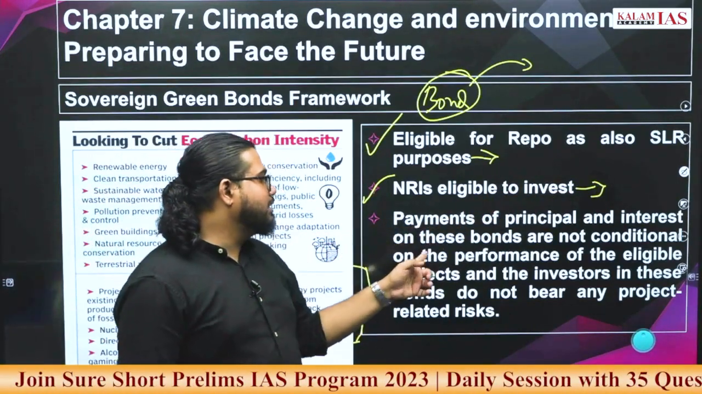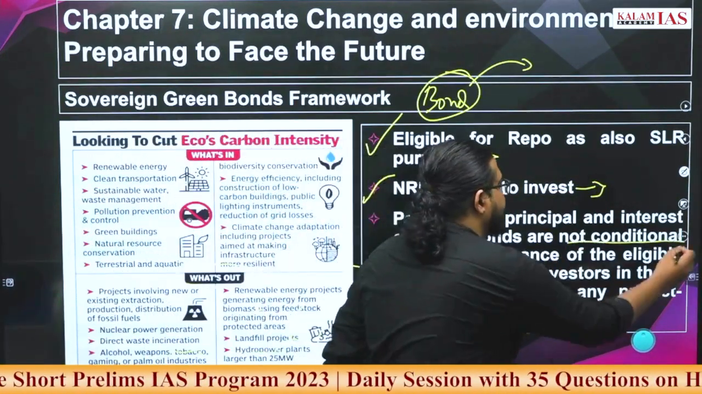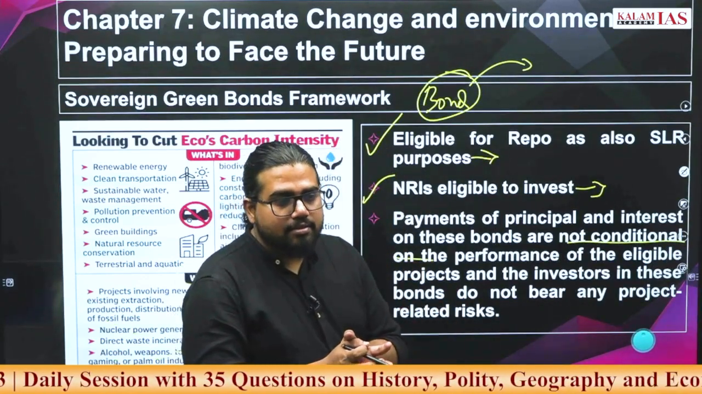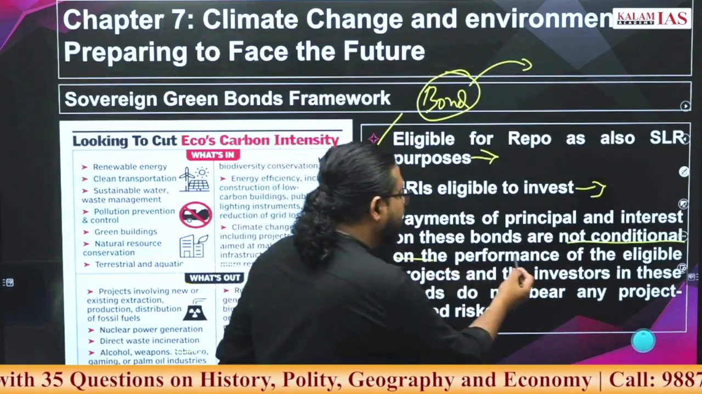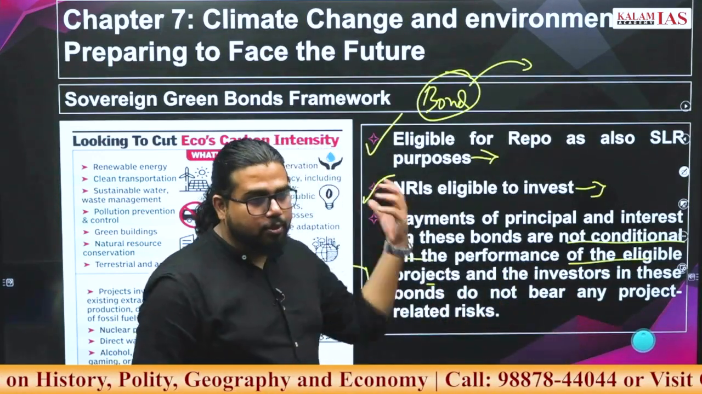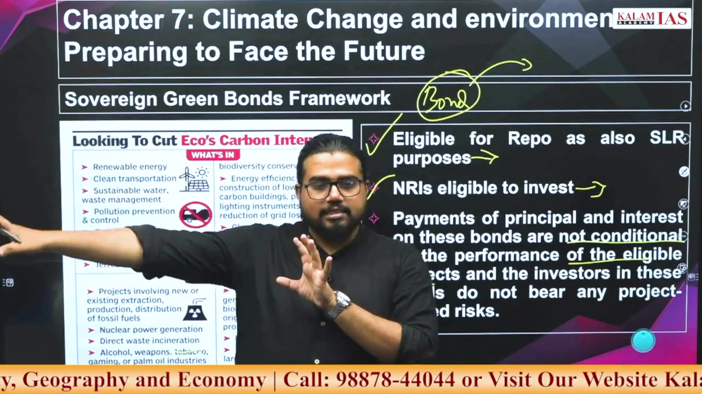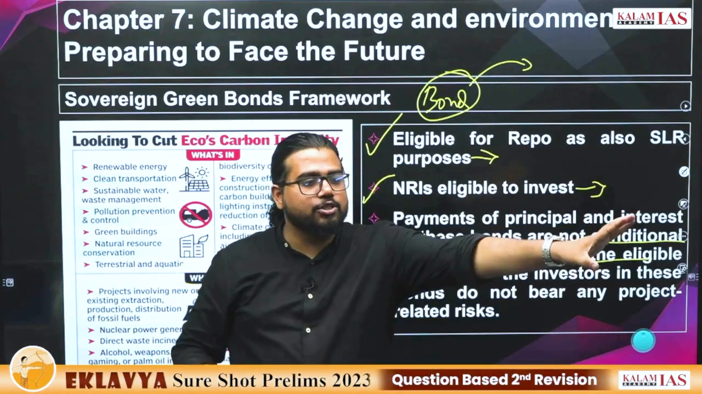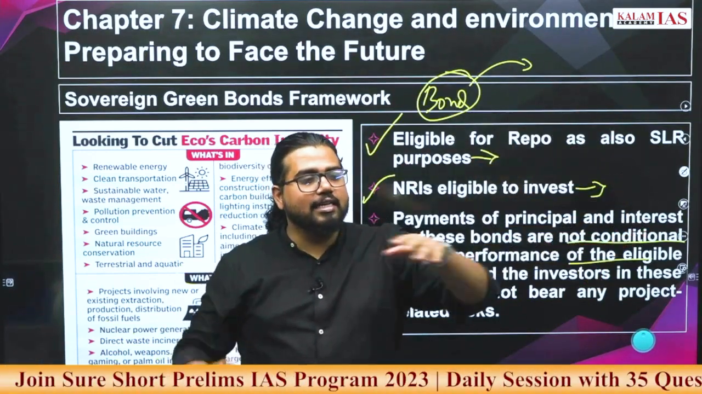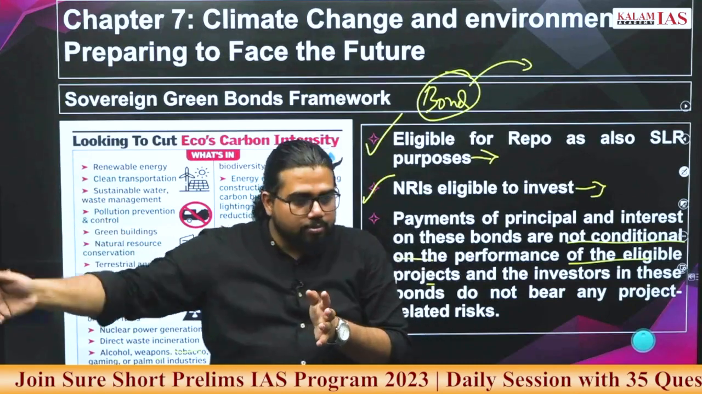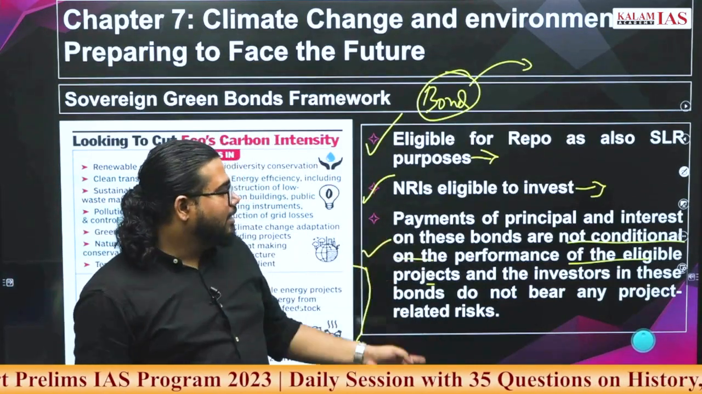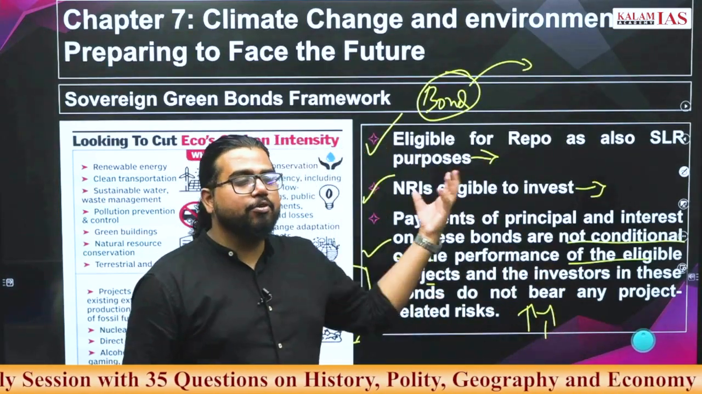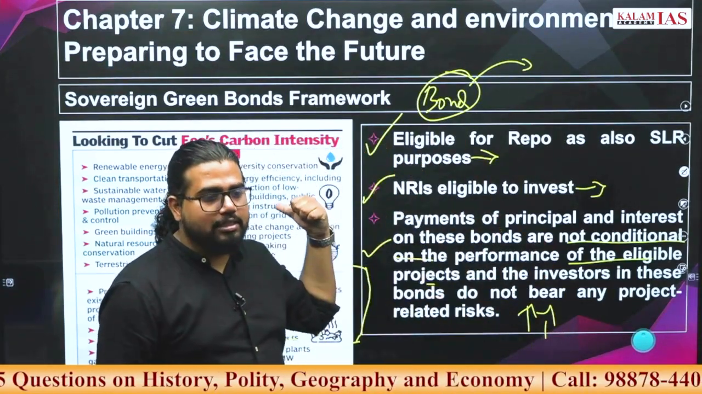Payment of principal and interest on these bonds is not conditional. Not conditional on what? Not conditional on the performance of the eligible projects. Suppose you took money and invested in some projects. This sovereign guarantee is given by the government. Whatever X% interest you will get, the government will pay you the interest irrespective of how the project performs. Understand? This is also a step to give more security for investors to invest in these kinds of projects.